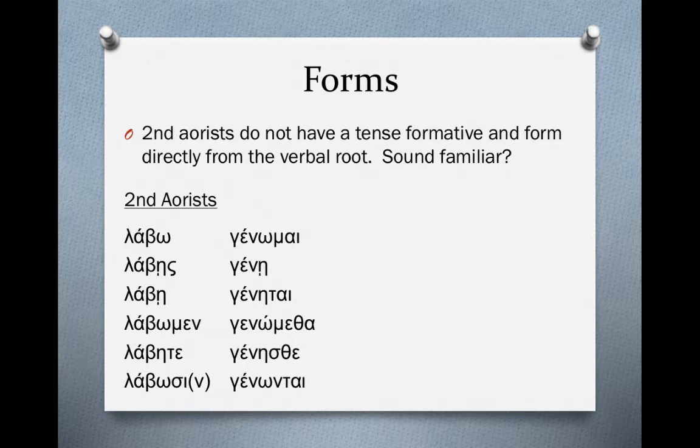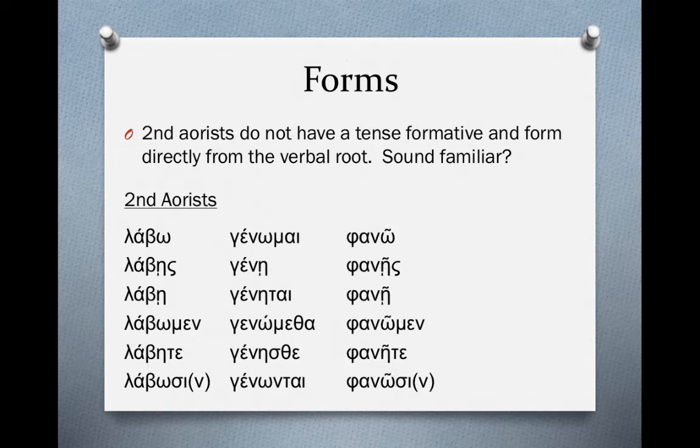These all form from ginomai, and ginomai is a deponent verb, so that means all of these would have more of an active translation, and these form directly from the root of ginomai, which is gen. So genomai would be translated I may be, or I may exist, or something like that. Genomai has a broad lexical range.